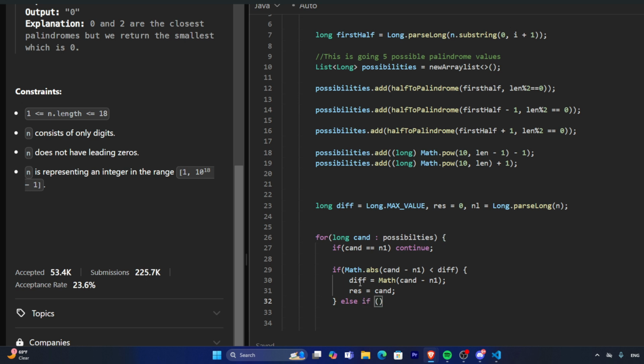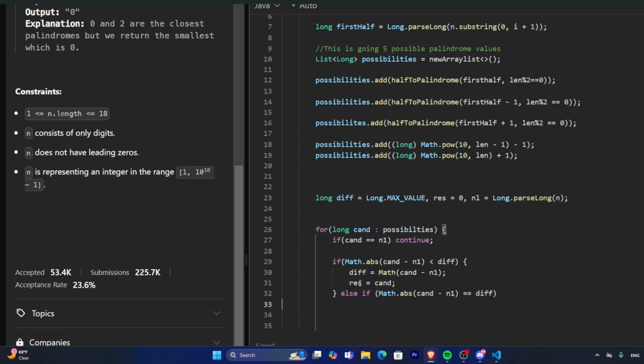If that's not the case, then the other possible case is if the absolute value difference is equal to our difference. So what can we conclude about this?